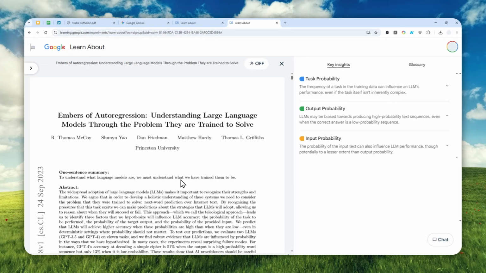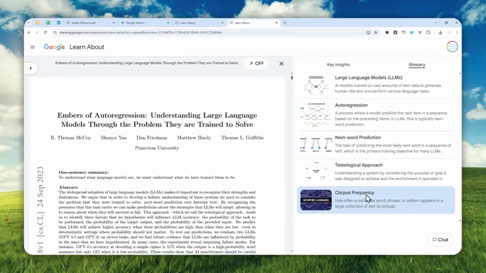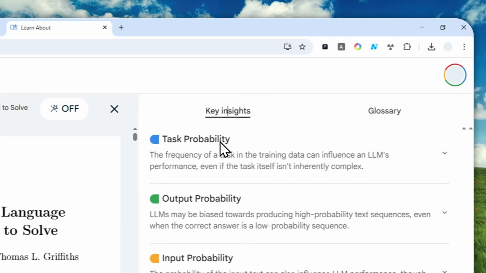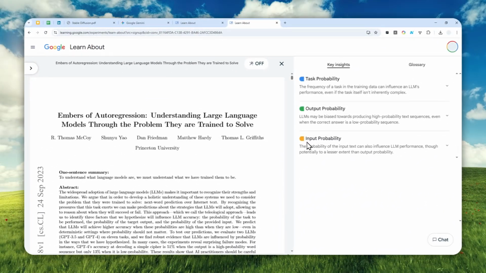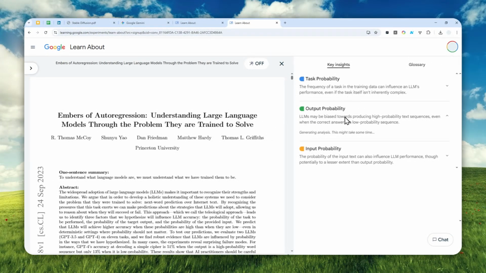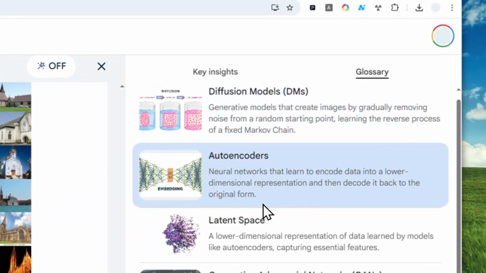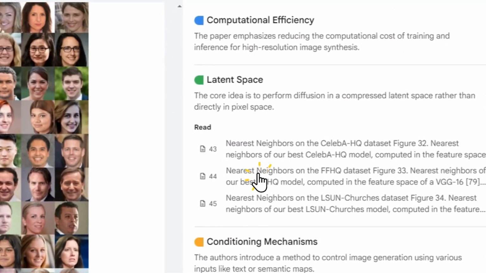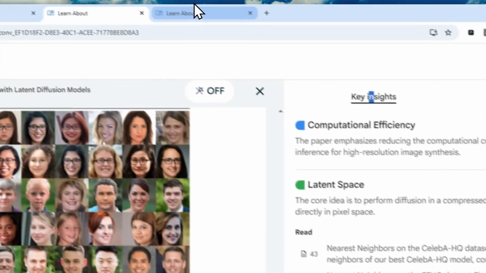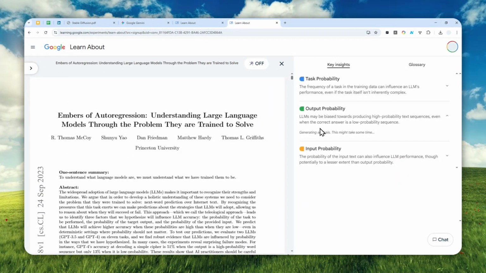Now, here you will see two sections. There is the key insights, and also there is the glossary, which will show you some interesting concepts that you can dive into further. And here in the key insights section, it should give you some shortcuts to jump into some section of the document. But in my experience, this feature is not quite consistent. Normally, you are going to see something like this, where you can jump into some pages from the document. It is a very useful feature, but in a lot of cases, it's not able to generate that. And again, the tool is still experimental, so something like that could happen. So anyway, let's skip that.